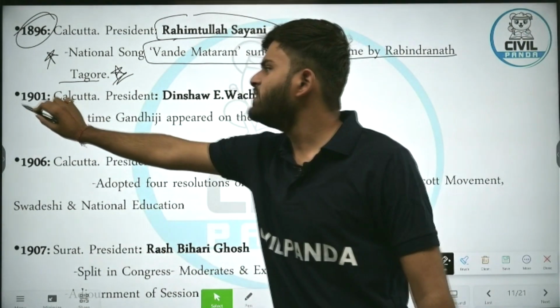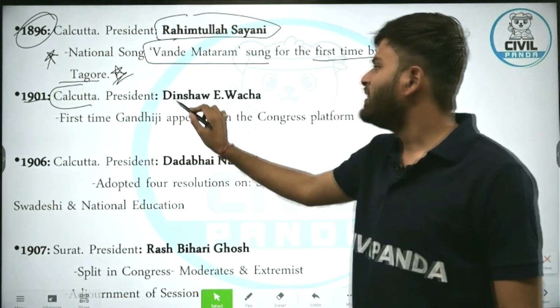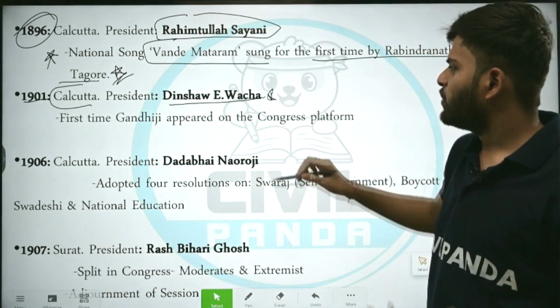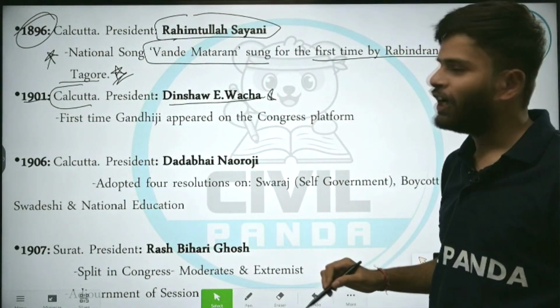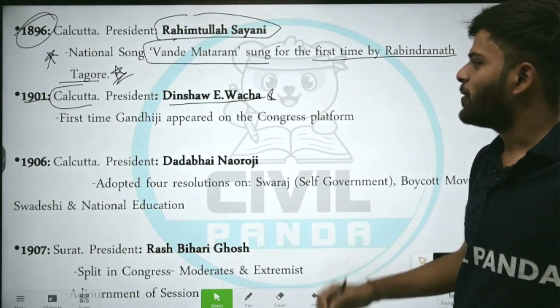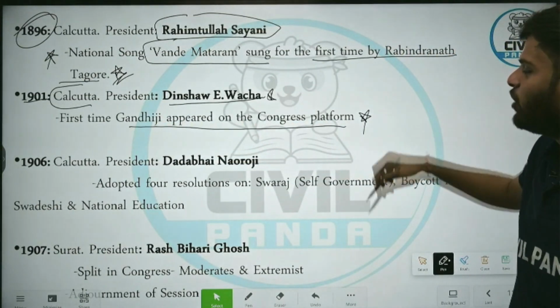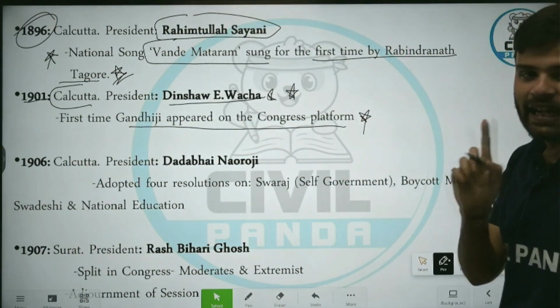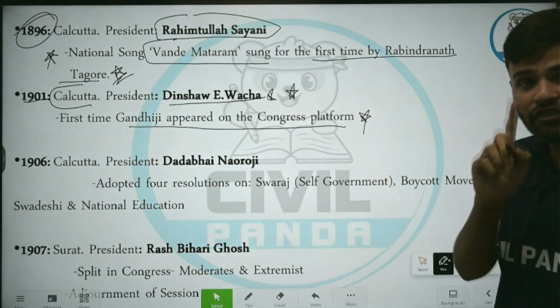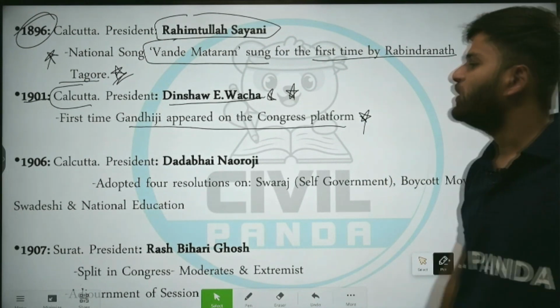Next, 1901, Calcutta, President Dinshaw Wacha. I don't know how to pronounce it. Dinshaw Wacha. First time Gandhiji appeared on Congress platform. This is also very important. In Calcutta session 1901, Gandhiji for the first time appeared on the Congress platform.